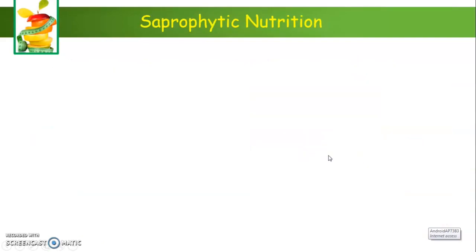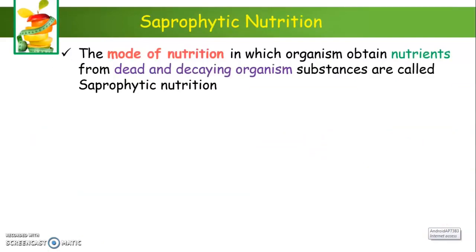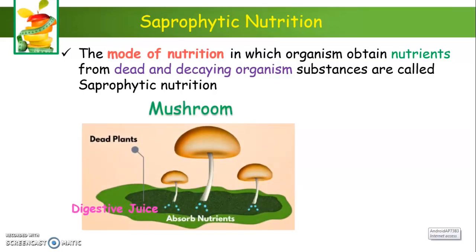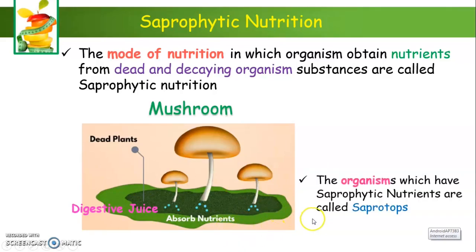Saprophytic nutrition. Some plants such as mushroom secrete digestive juices on dead parts of plants or animals, so as to convert them into simple substances in solution form. They absorb nutrients from the solution. Such mode of nutrition in which an organism obtains nutrients from dead and decaying organic substances is called saprophytic mode of nutrition, and the organisms which have this mode of nutrition are called saprophytes.